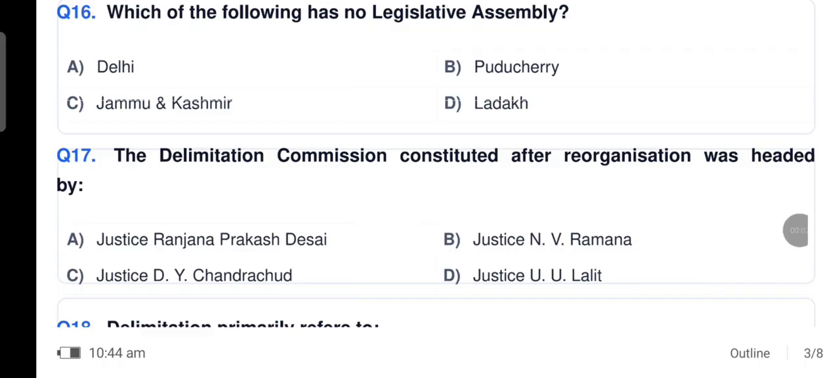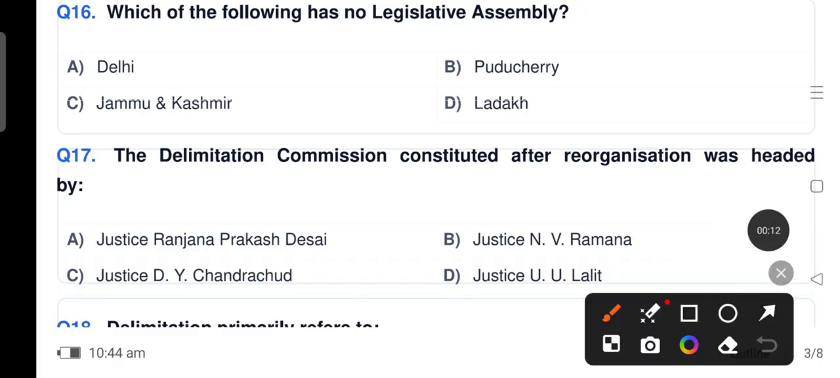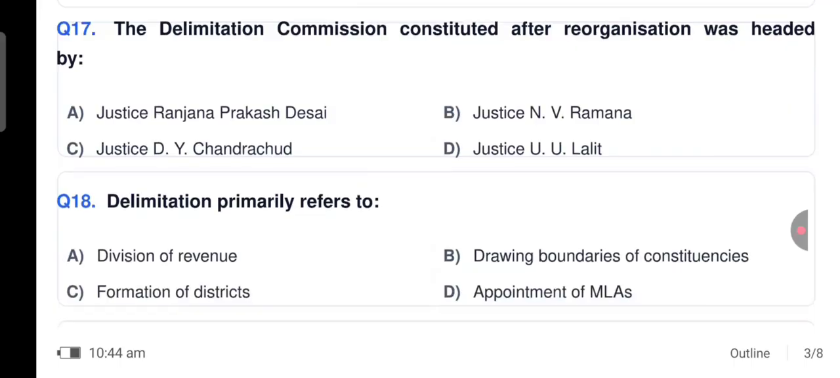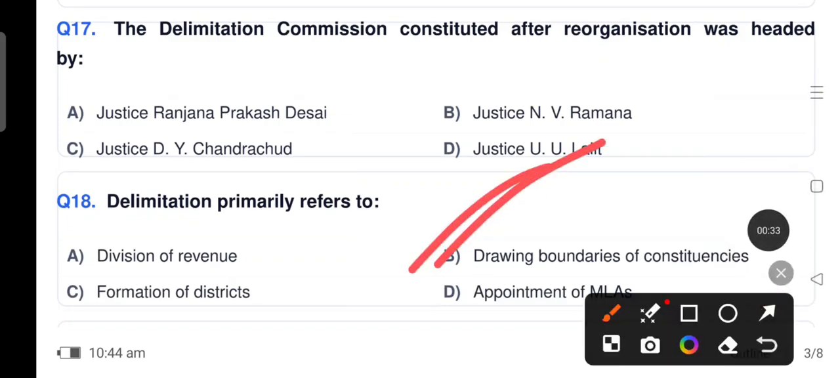The Delimitation Commission constituted after reorganization was headed by. So, the Delimitation Commission was headed by Justice Ranjana Prakash Desai. Option A. 18th question is, delimitation primarily refers to. So, it refers to drawing boundaries of constituencies. Option B.